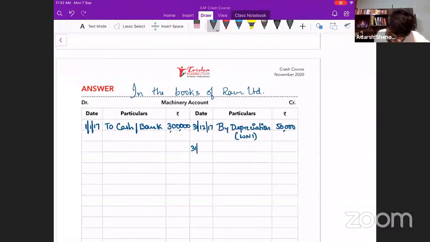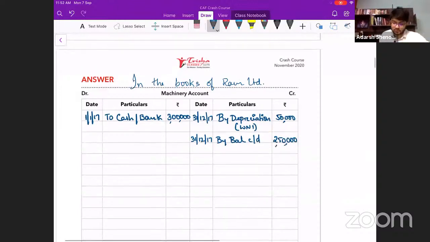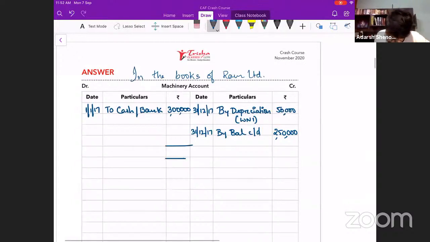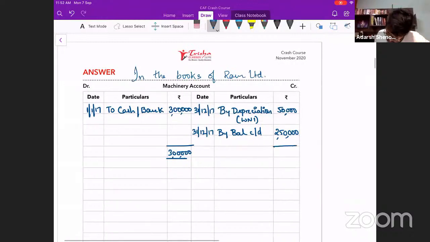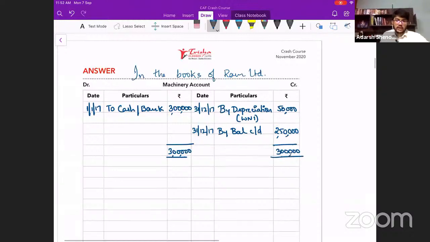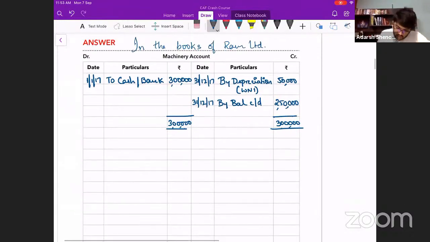So the book value of the asset at the end of the first year is, by balance carried down, 2,50,000. This is the book value of the asset. ₹3 lakh. Here I get this balance down to balance brought down 2,50,000. This is on 1/1/2018.